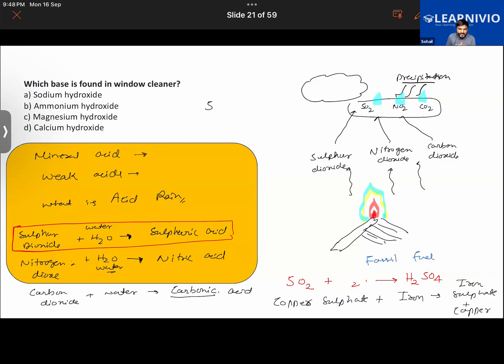So this is how the reaction carries out. A more reactive element replaces a less reactive element from another substance. This is how it basically happens. So in every reaction, the principle is the same.